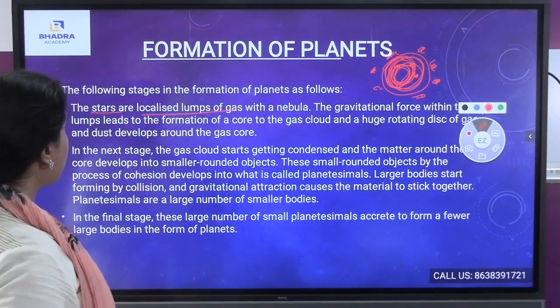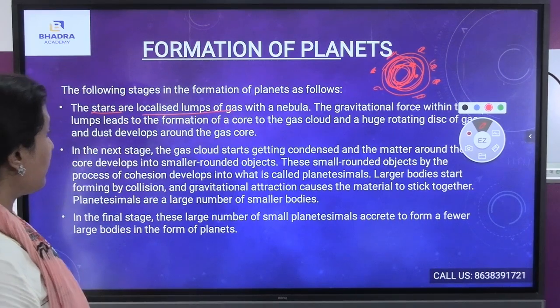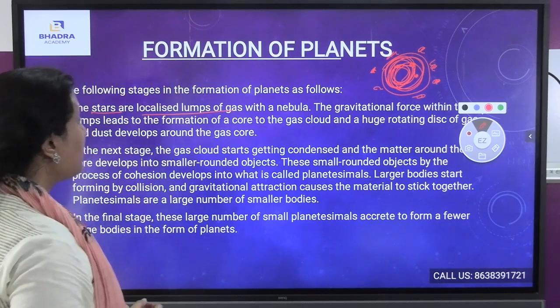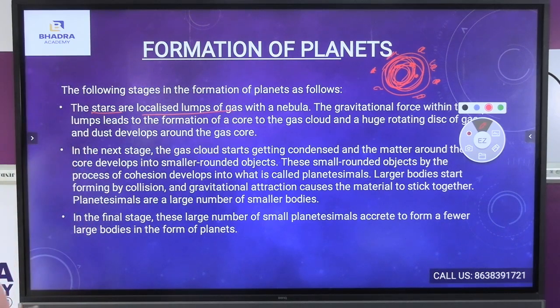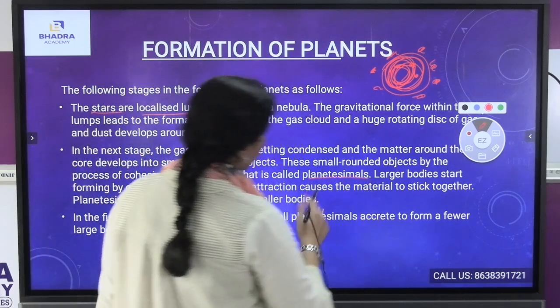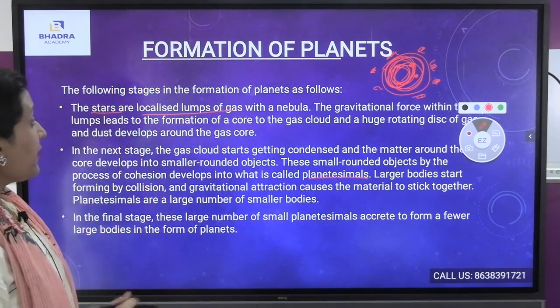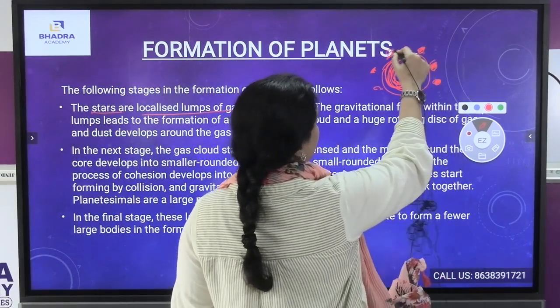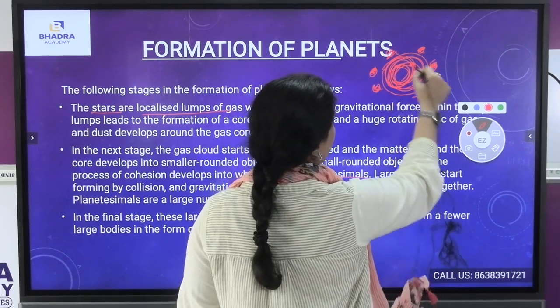Now, in the next stage, the gas cloud starts getting condensed and the matter around the core develops into small rounded objects. The small rounded objects, by the process of cohesion, develop into what are called planetesimals. Very important, here it is the gas core, and the gas is being formed around the nebula.